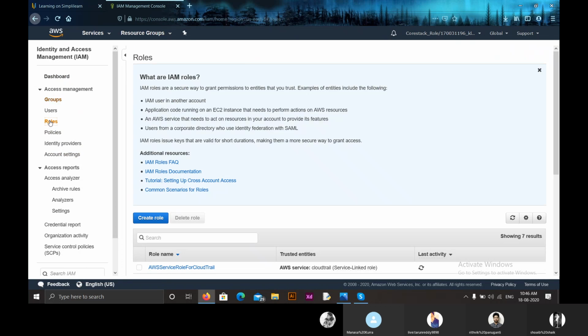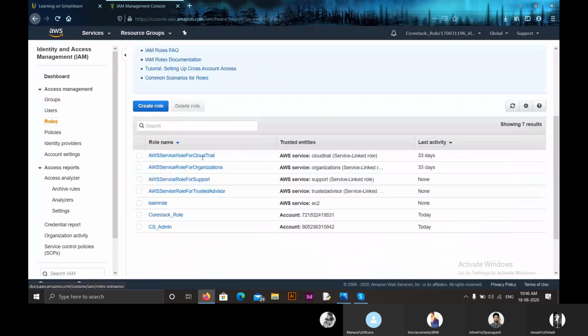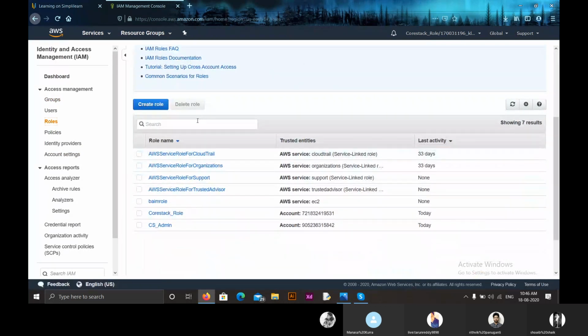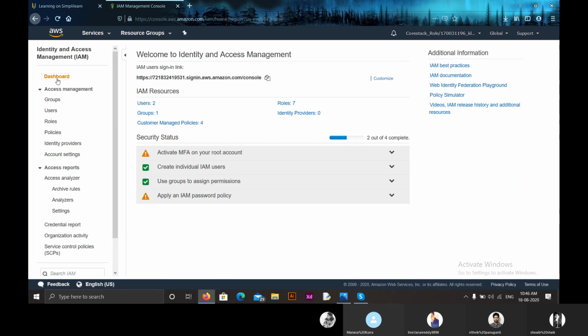If you have to create a role, go to roles, click on create role, give it a name, give it a policy, and give all the details that are required. By clicking on create role, we will have a role created. So this is all about identity and access management.